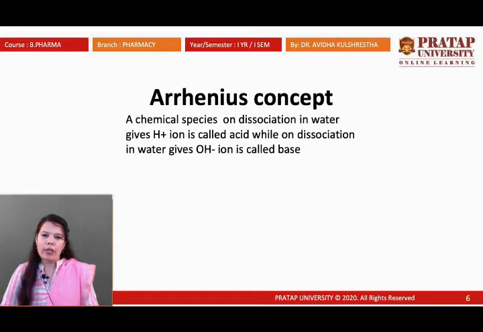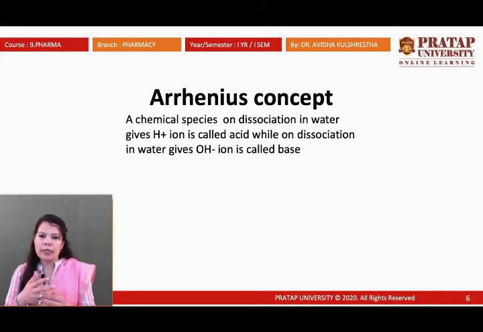So every compound, every chemical species which has H plus ion or OH ion can be considered an acid or base. So NaOH is a base, KOH is a base, HCl is an acid, H2SO4 is an acid, HNO3 is an acid, H2CO3 is an acid. Whatever is providing OH ion on dissociation, or H plus ion on dissociation, this is the basic difference on the basis of the Arrhenius concept.